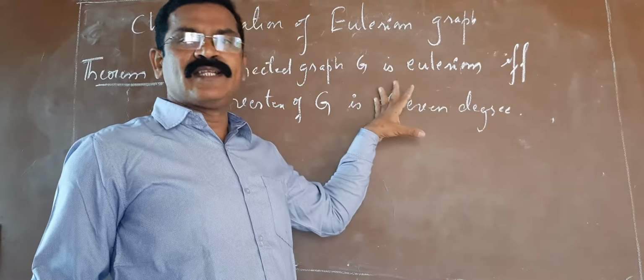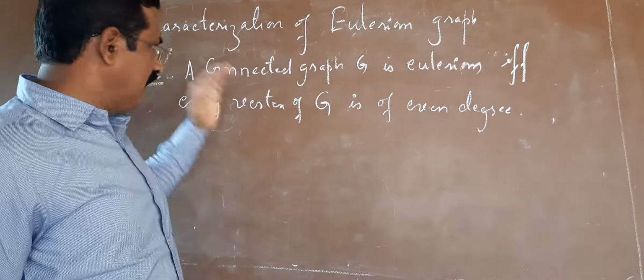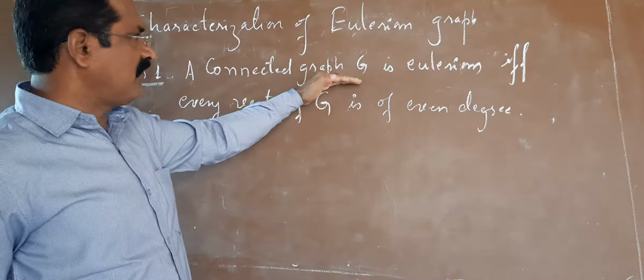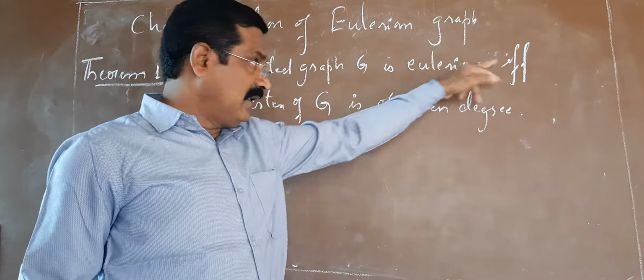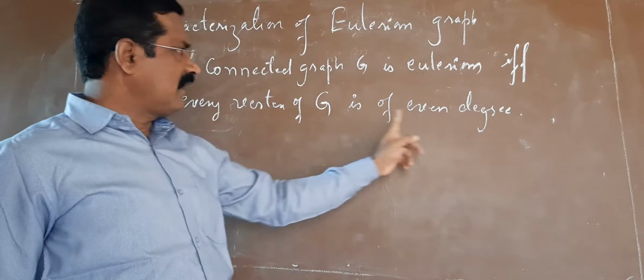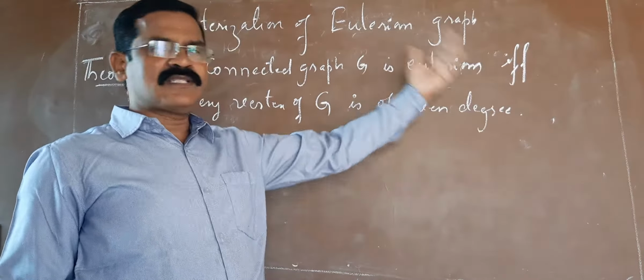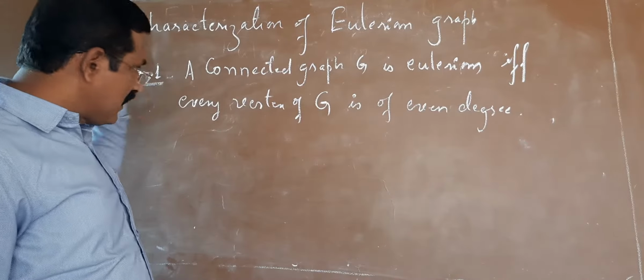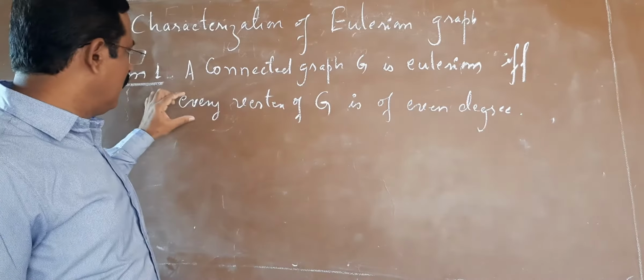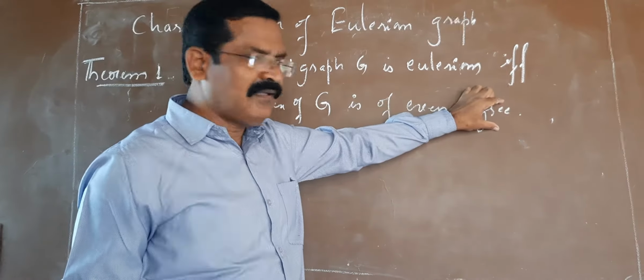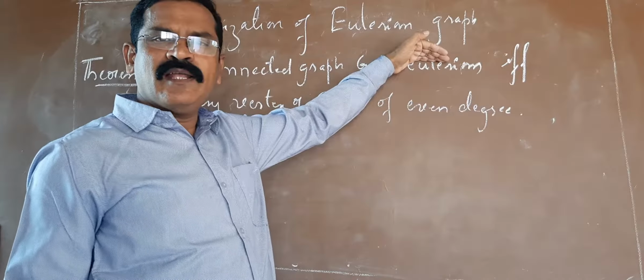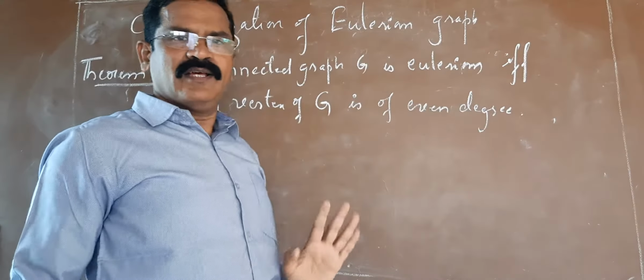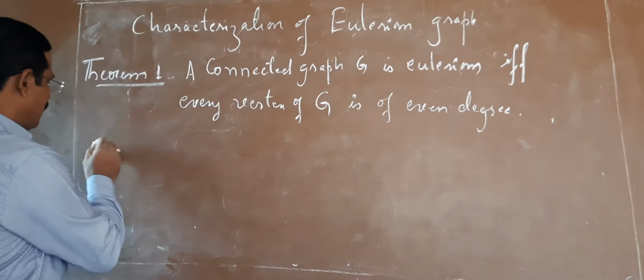It is a general result. That is, if you consider a connected graph G and if it is Eulerian, then definitely degree of every vertex is even. Conversely, on the other hand, if you consider a connected graph in which degree of every vertex is even, then that graph is definitely an Eulerian graph. So it is a general result. Let me verify this result with an example.